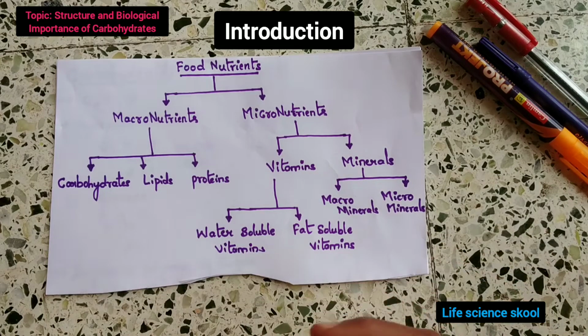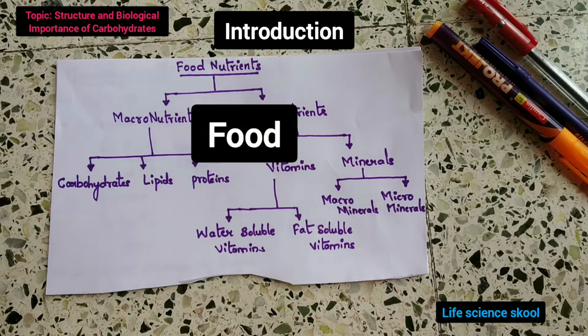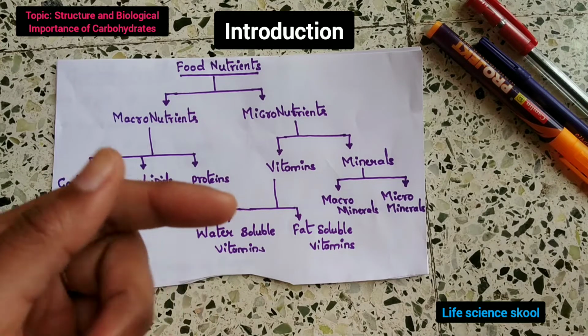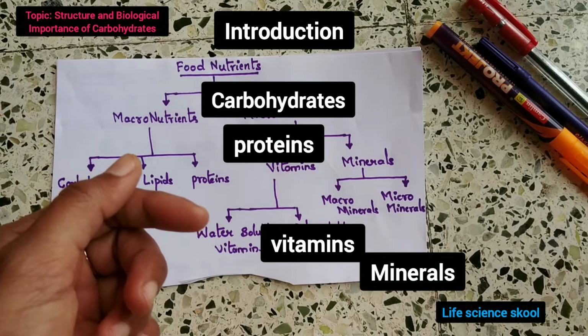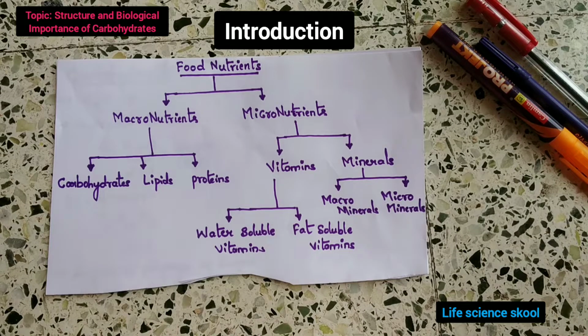So, as we all know, food is the basic necessity of man, right? Because food is the one thing which nourishes the body, and it is a mixture of different nutrients like carbohydrates, proteins, fats, vitamins, and minerals. These nutrients are essential for growth, development, and maintenance of good health throughout our life, right?